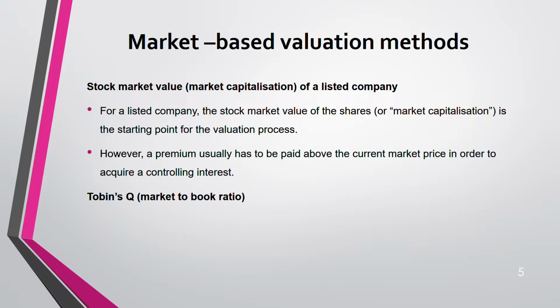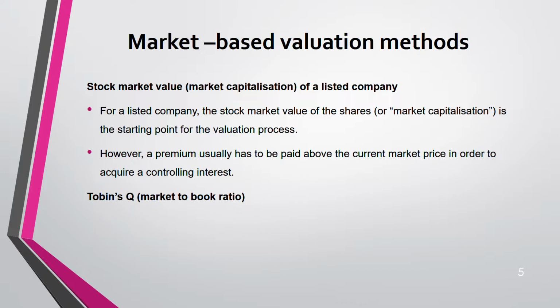Now the next is methods under market based. These are all under market based only. There are three methods under each of these: cash based, asset based and market based. That makes a total of 9 methods, 3 under each. So under market based, the first one was stock market value.